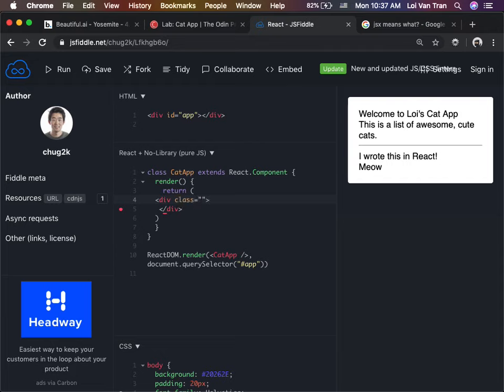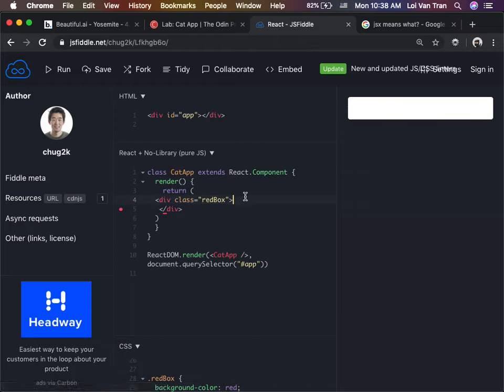What's the class name that we want? We'll say red box, okay? Class red box. I can jump over to our CSS and simply target it, right? Background color is red. If I run it, did I say this? Ooh, I need to do something here. Hello world.